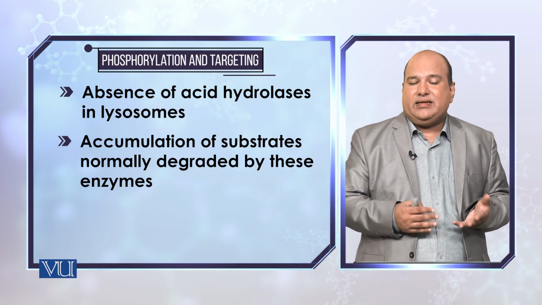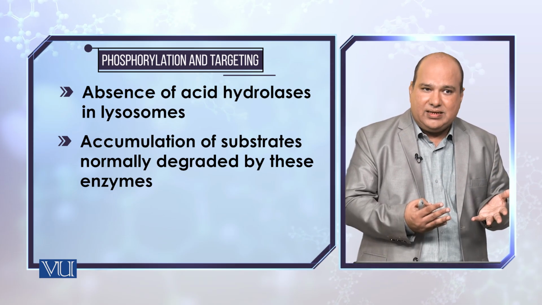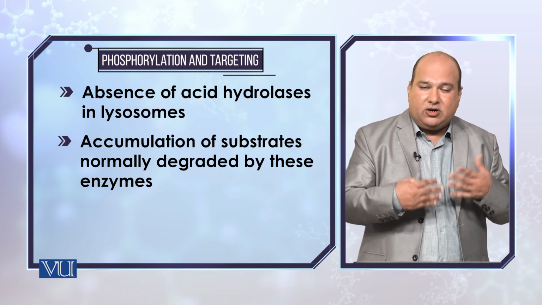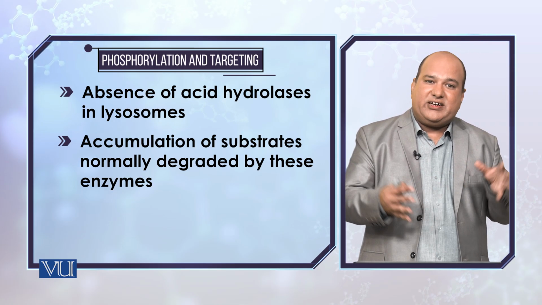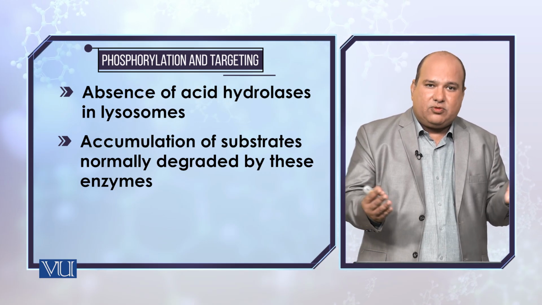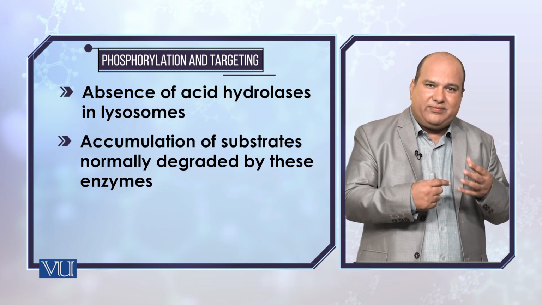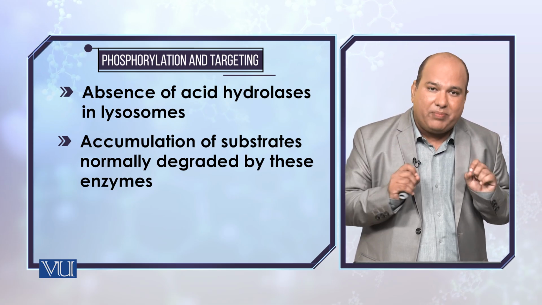Eventually the lysosomes will not have the enzymes to perform their function. Because the lysosome is not performing its function, many substances will remain in the lysosome, being undegradable. So the lysosome will then be converted into specific structures known as inclusion bodies.